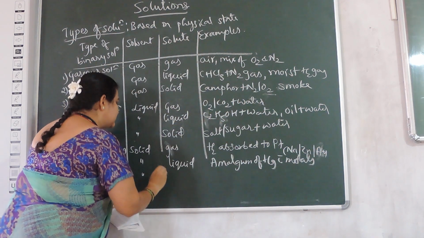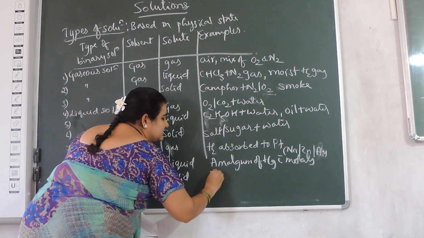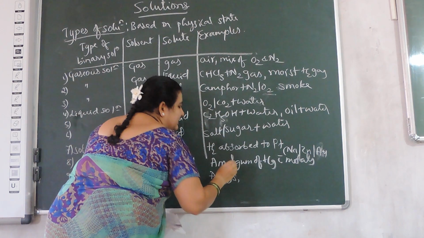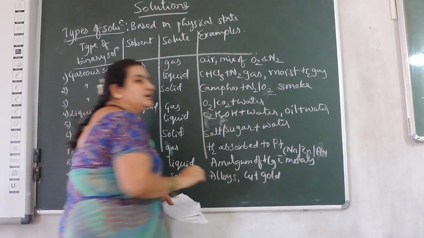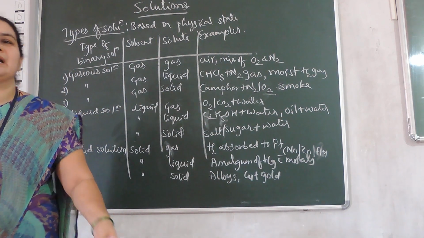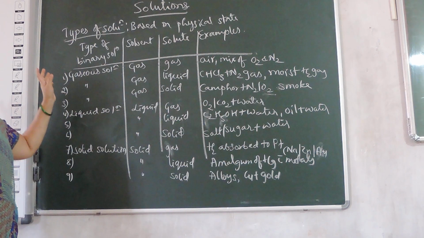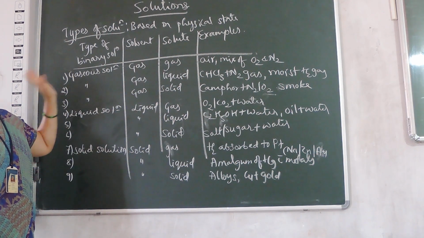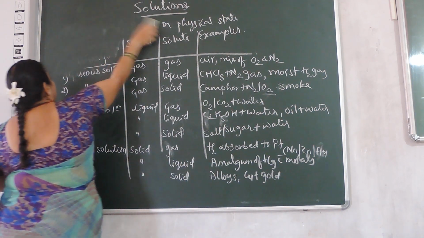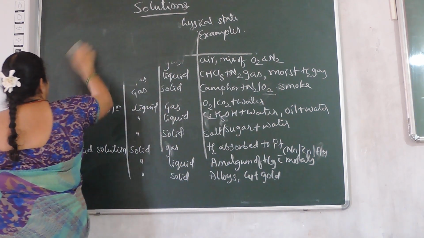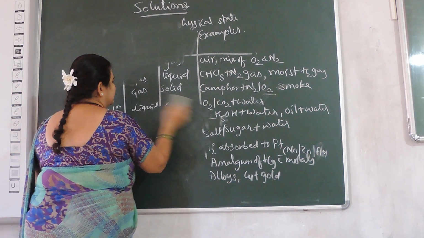Last one, solid in solid, alloys. Best example will be copper dissolved in gold. The compound we are using as 22 karat gold is nothing but copper dissolved in gold. So now here the first type of solutions is complete.